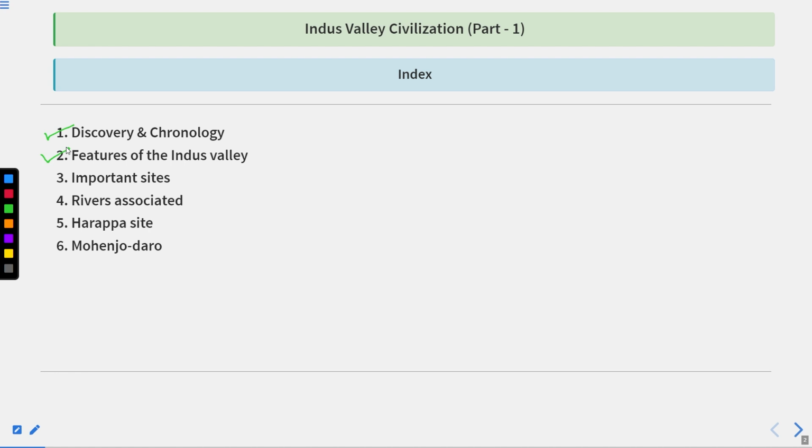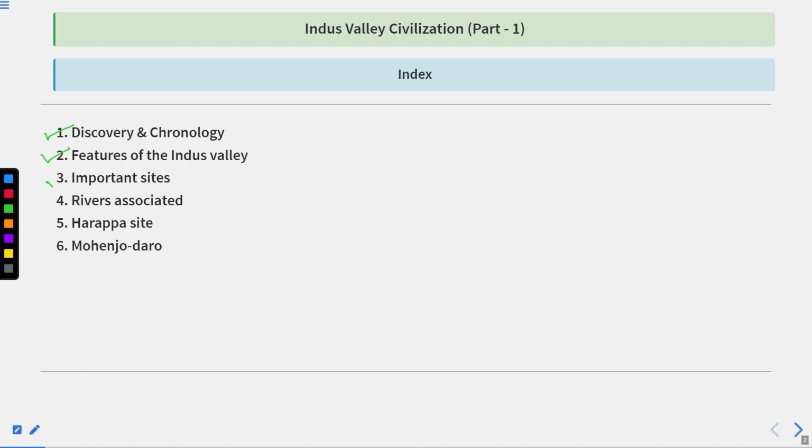In discovery and chronology, we will discuss who first discovered it and what the chronology was according to the archaeological survey. In the features, we will discuss how people used to live in this civilization and what tools they used. So all the features of the Indus Valley civilization we will also discuss.